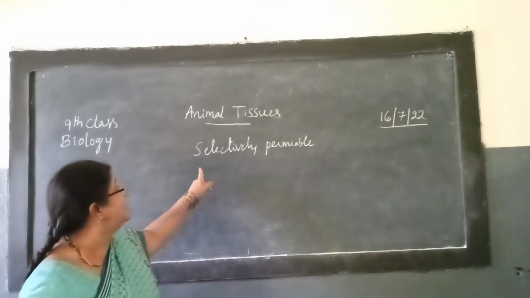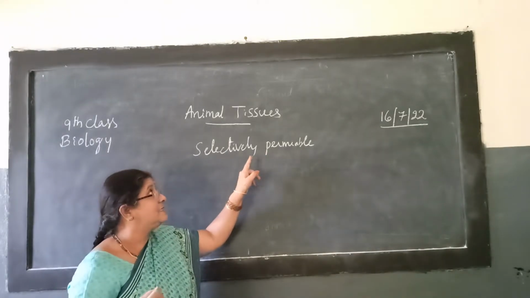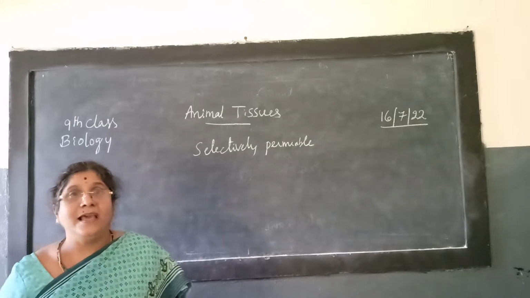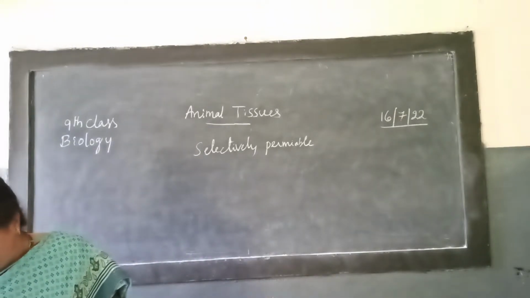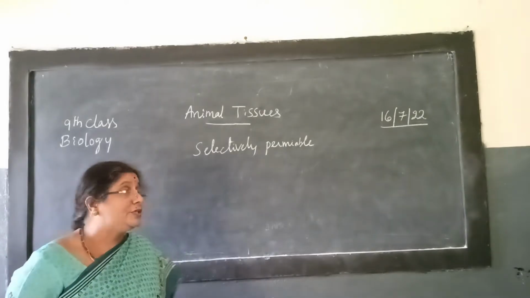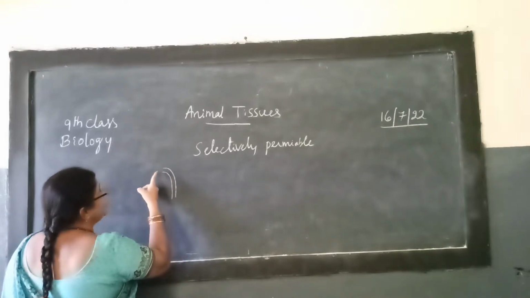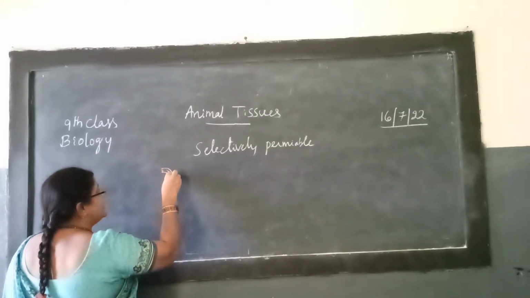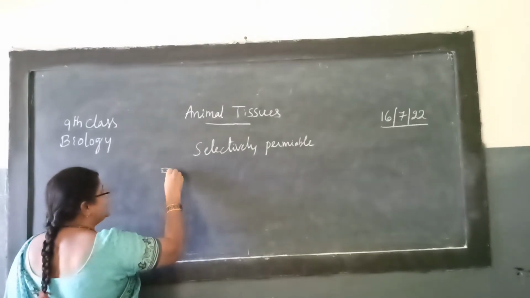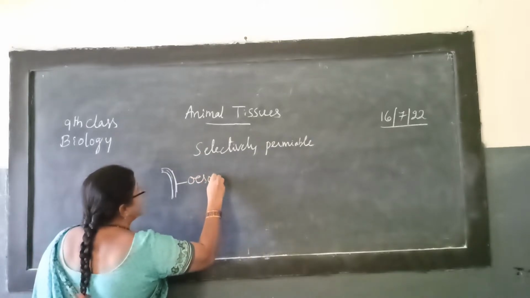That one we call selective permeability, and this is happening because of squamous epithelial cells. Is it clear to children? Okay. So now even the lining of the esophagus. We know that. Through this mouth the food is going to enter, and this is the esophagus, the food pipe we call esophagus.